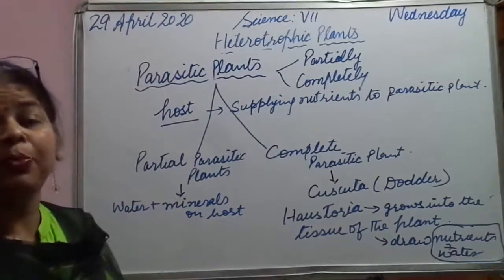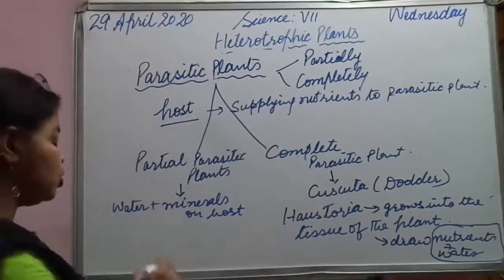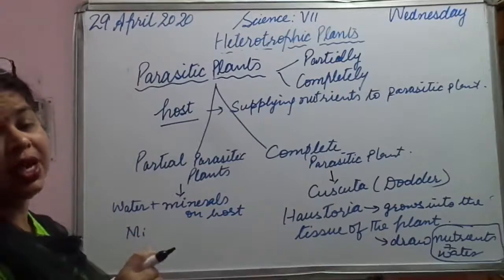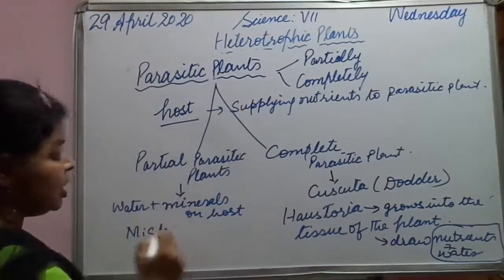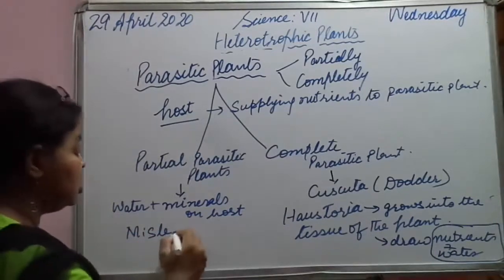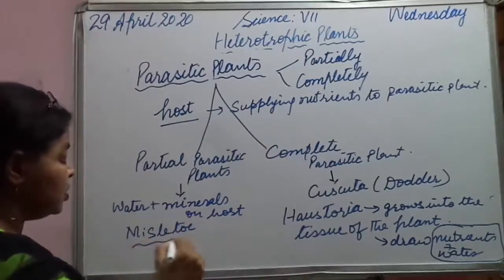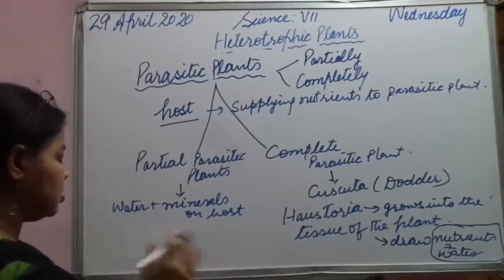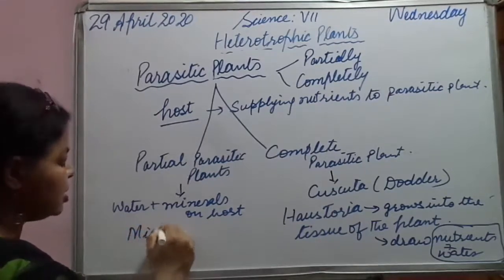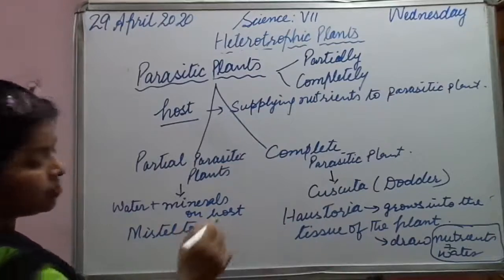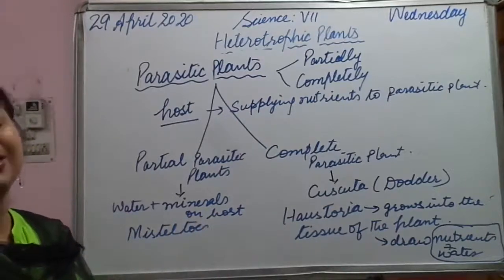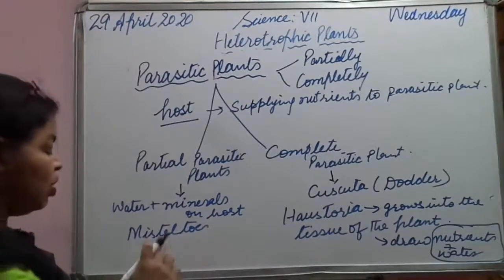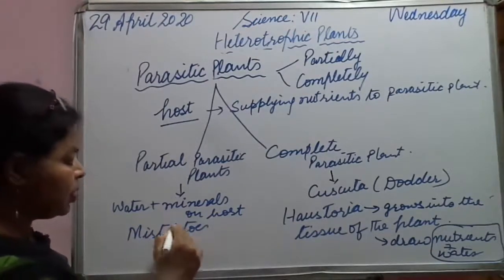Examples of partial parasites are mistletoe. The T is silent in mistletoe, and the E will come at the end.